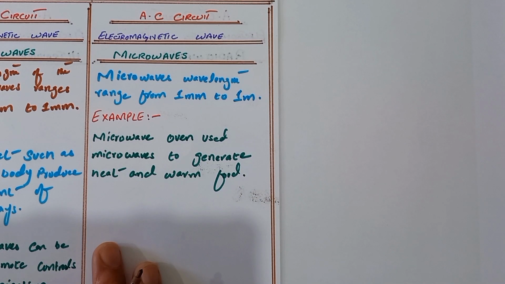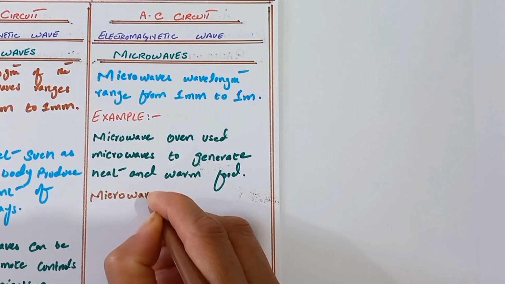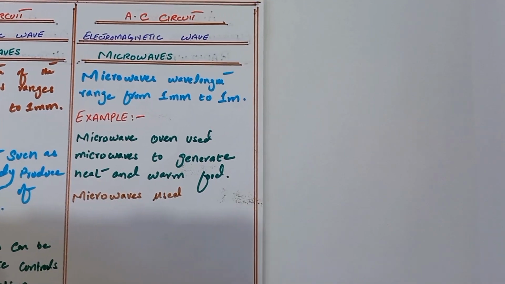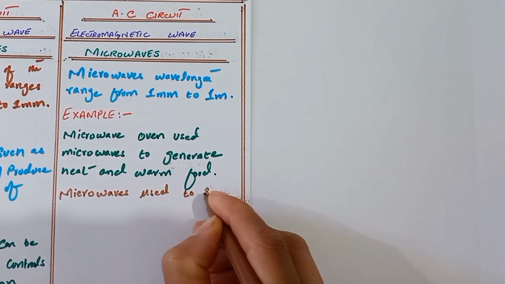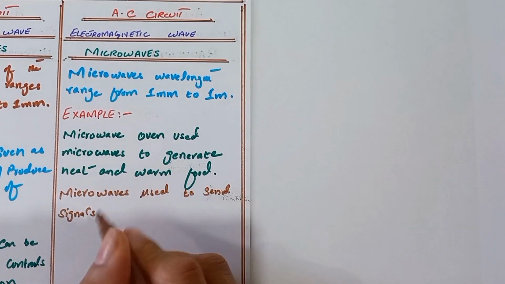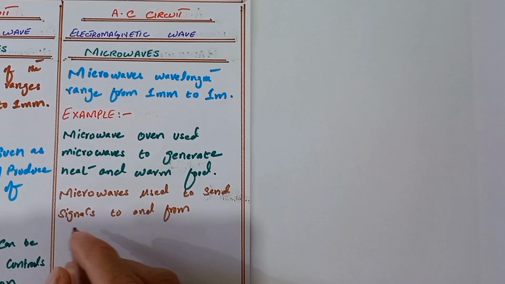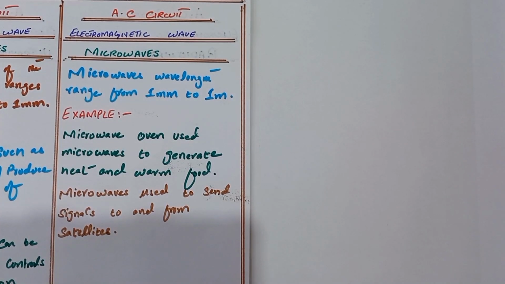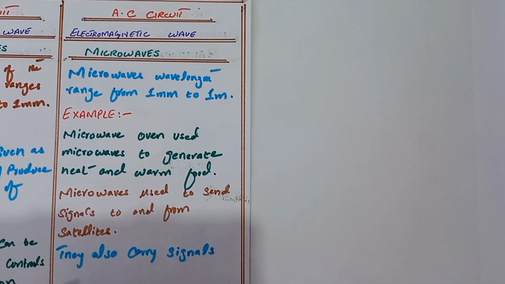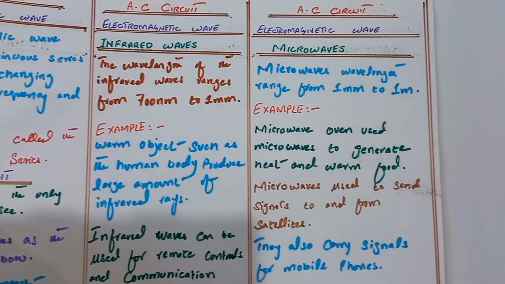Microwaves are used to send signals to and from satellites. They also carry signals for mobile phones. These are the uses of the microwave and the wavelength range of the microwave we discussed.